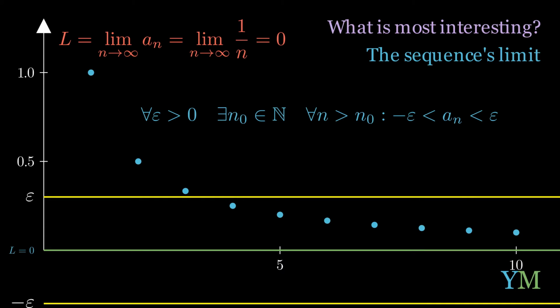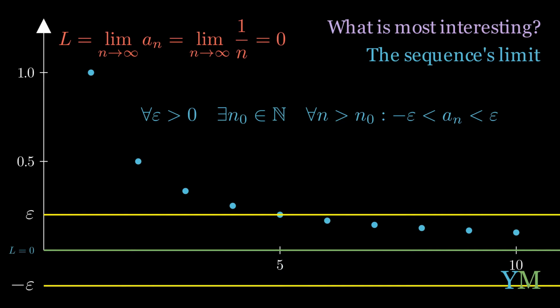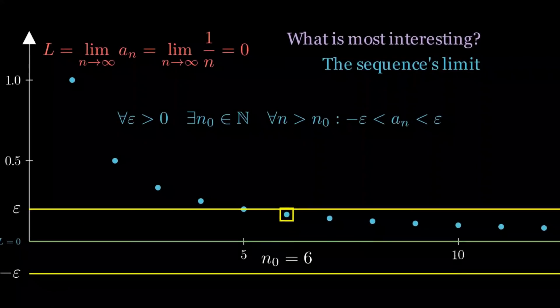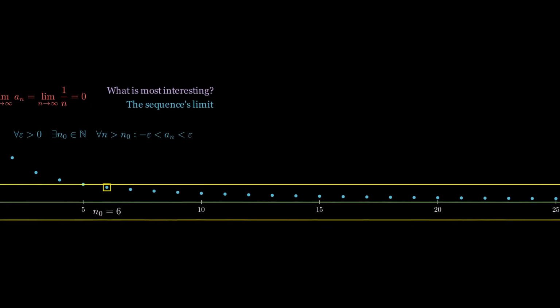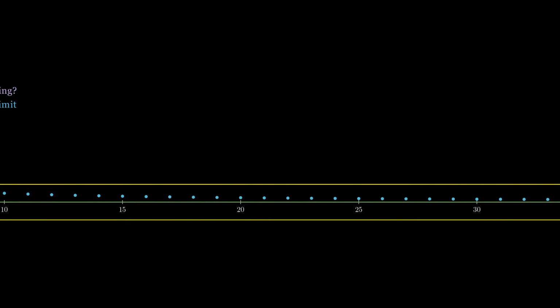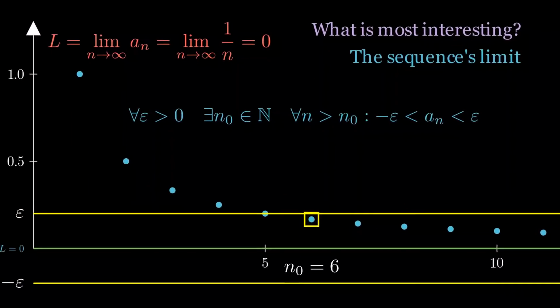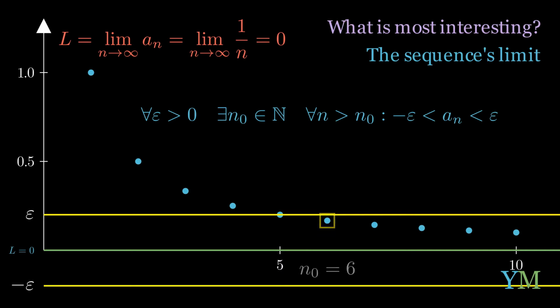We'll have to walk further to find that starting point from which the rest of the elements are within that area between minus epsilon to epsilon. In this case, it will start only for n naught equals 6. Only from a6 and onwards, all of the following elements will be between minus epsilon and epsilon. Generally speaking, the smaller epsilon is, the more challenging it is to find that point, from which and onwards the sequence is bounded. And that's the idea behind the definition.